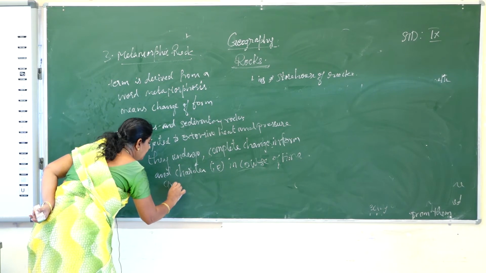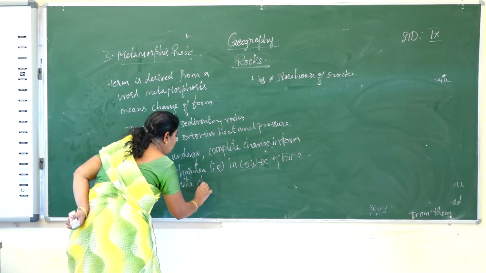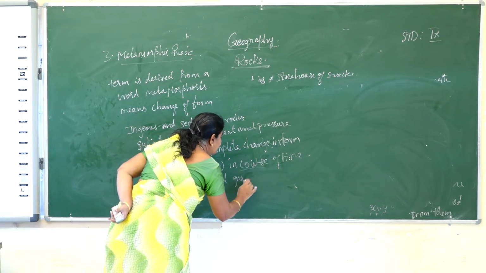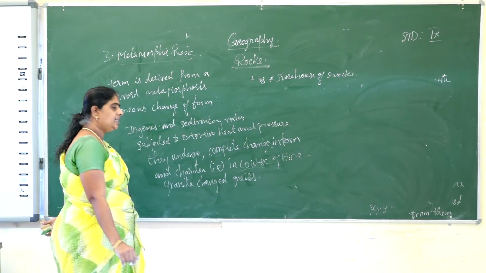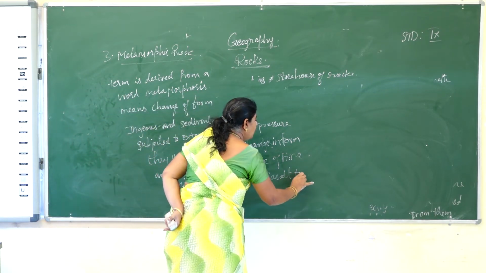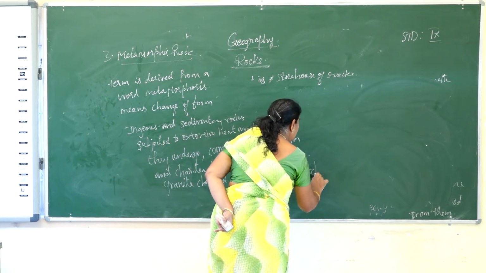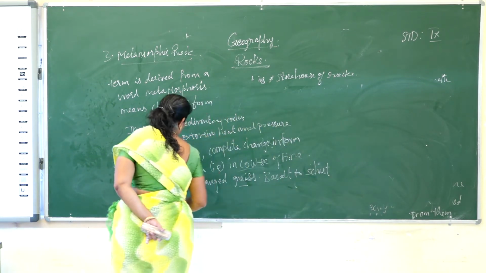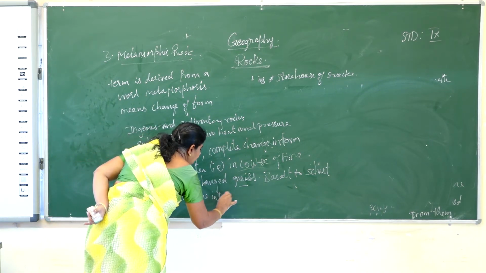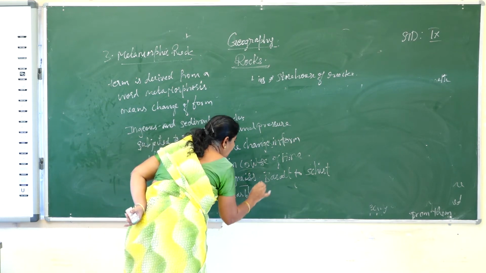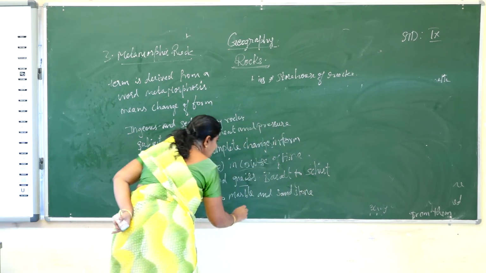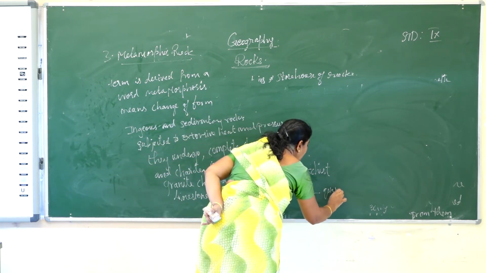Granite changes into gneiss, basalt into schist, limestone into marble, and sandstone into quartzite.